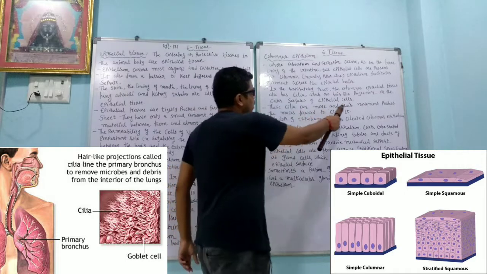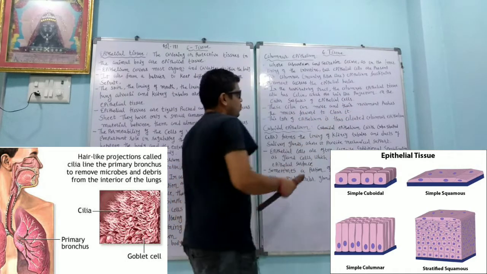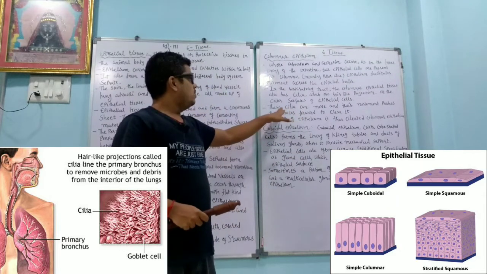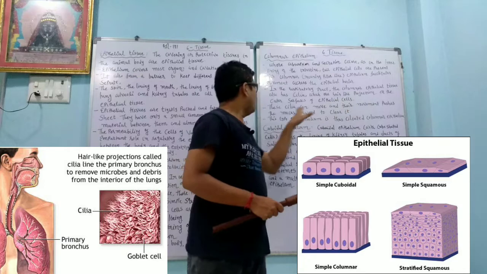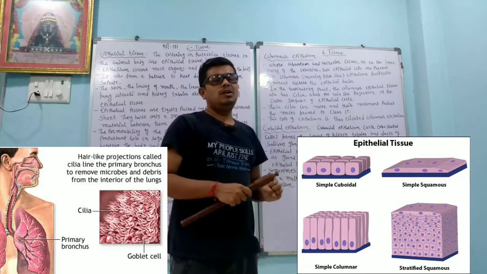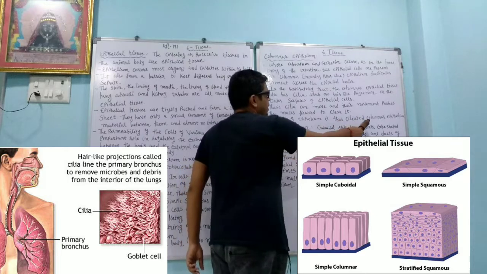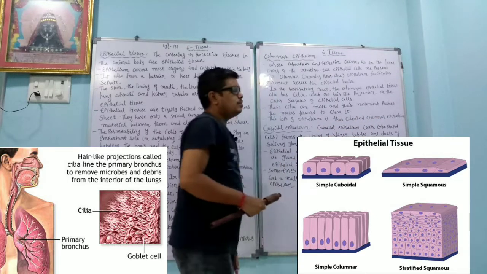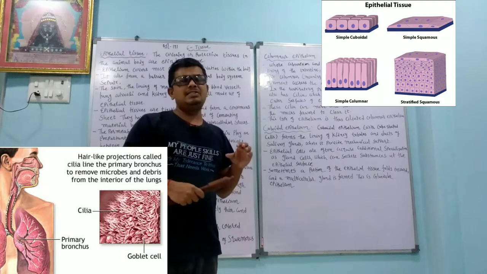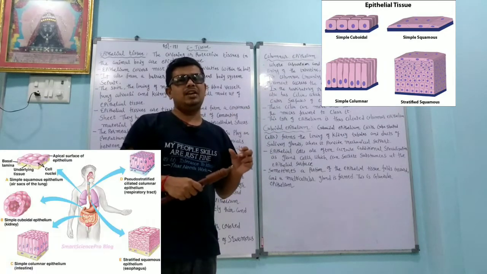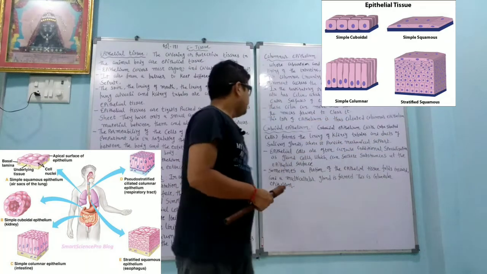These cilia can move, and their movement pushes the mucus forward to clear it. This type of epithelium is thus called ciliated columnar epithelium. So we can say that in the respiratory system, if cilia are present on the columnar epithelium, then it is the ciliated columnar epithelium.